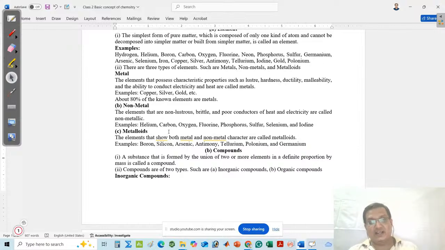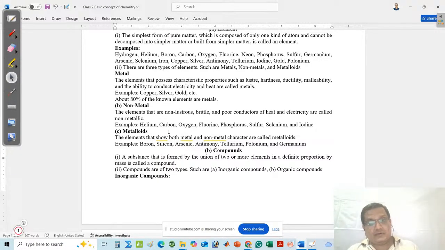Next, if you pass current through carbon, remember an exceptional case is present. That is graphite. In the case of graphite, electrical current can pass from one end to the other. So keep this out of your topic. Carbon, except graphite, is unable to conduct electricity and heat. That means it is a poor conductor.